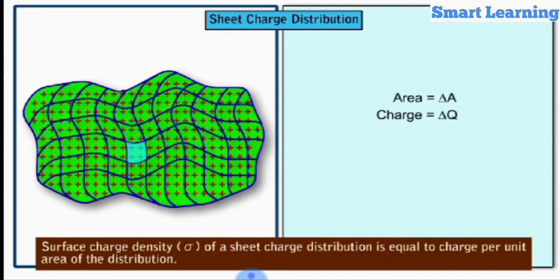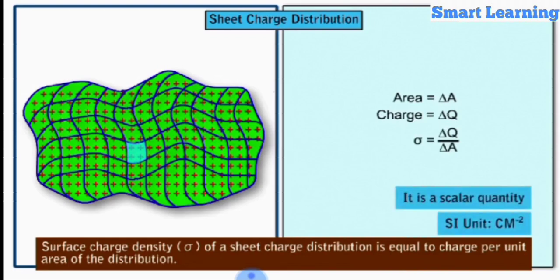Therefore, the surface charge density for an individual surface element is expressed as sigma is equal to delta Q by delta A. It is a scalar quantity measured in coulomb per meter square in SI unit.